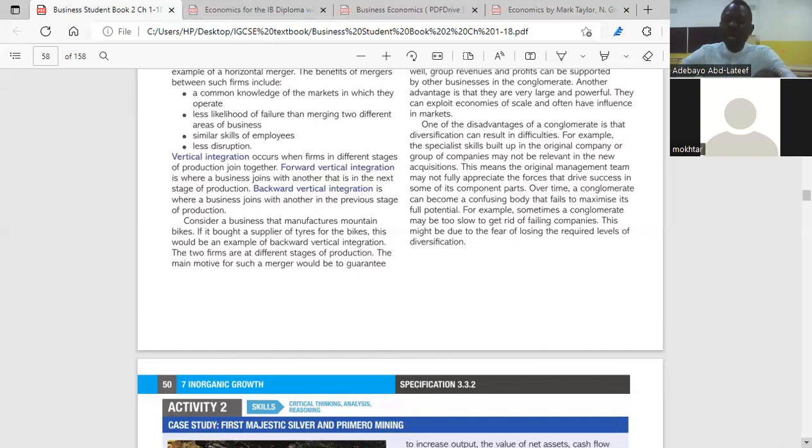Herbs. So a company that extracts these plants is in the primary sector of production. Yes or no? Yes. Okay. So if a pharmaceutical company is taking over a company that extracts the plants they use in making medicine, that is what we call backward vertical.